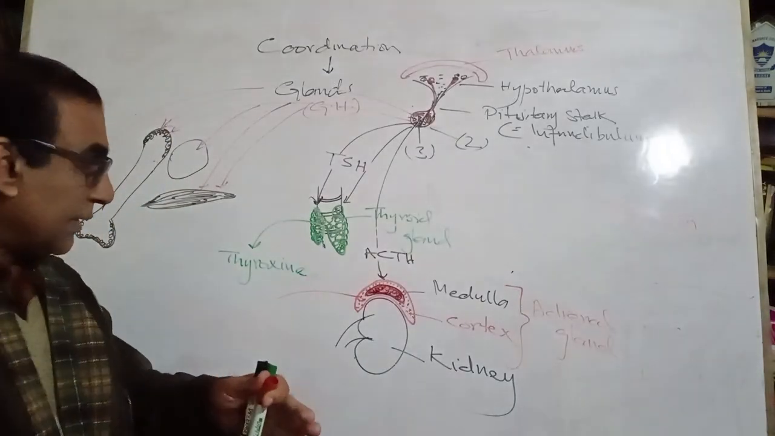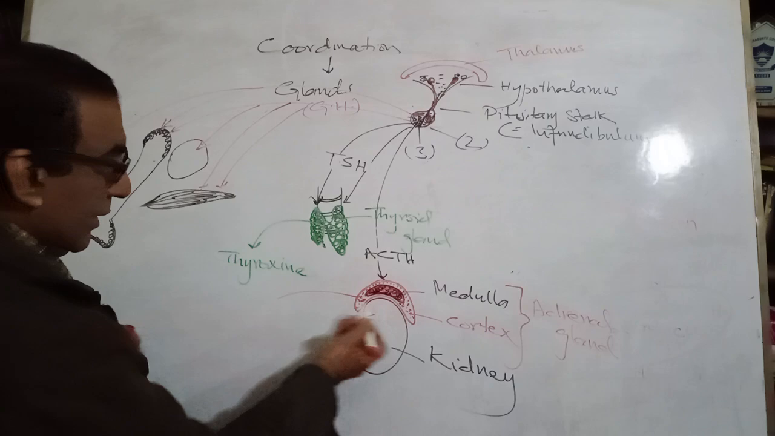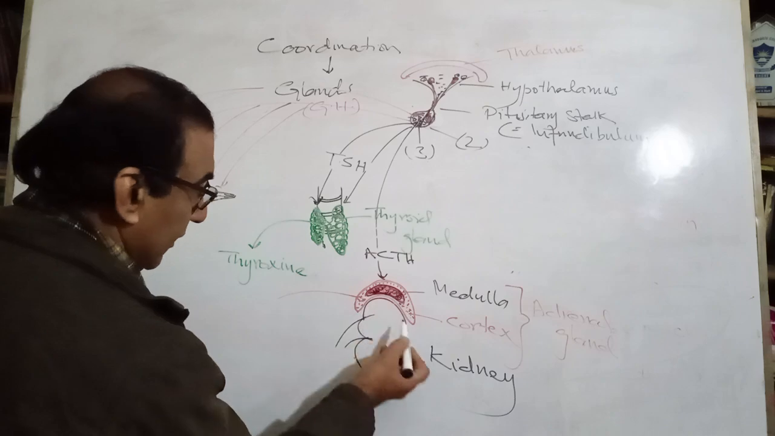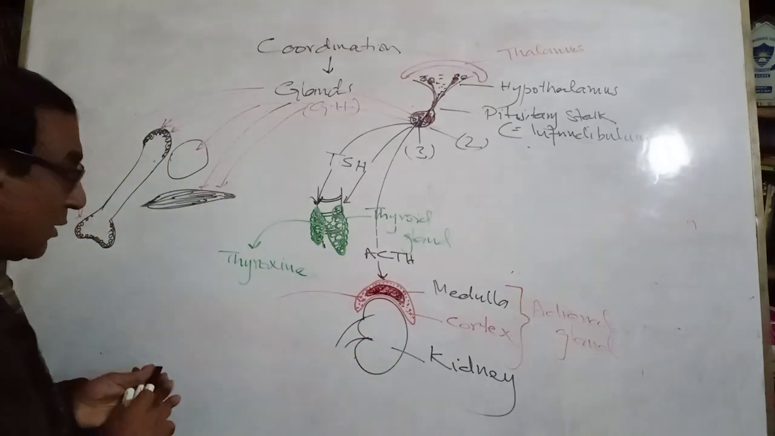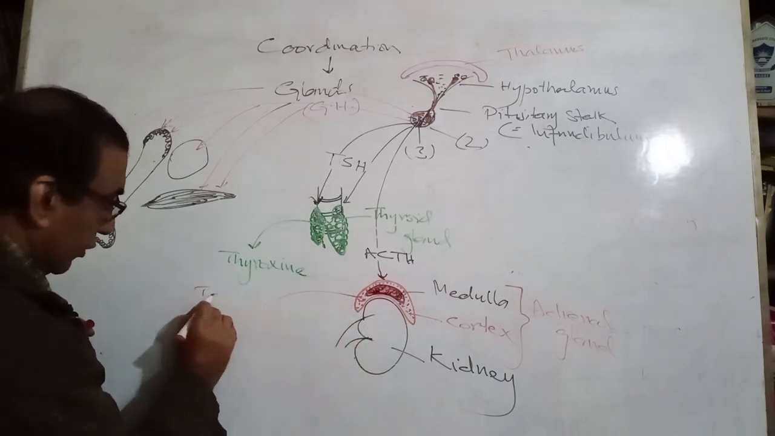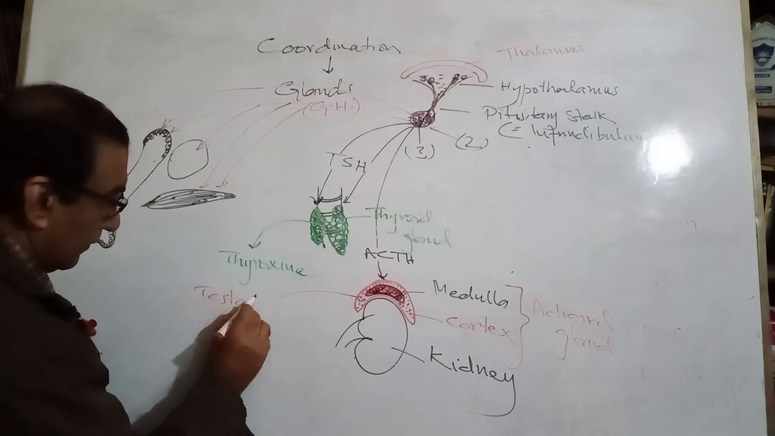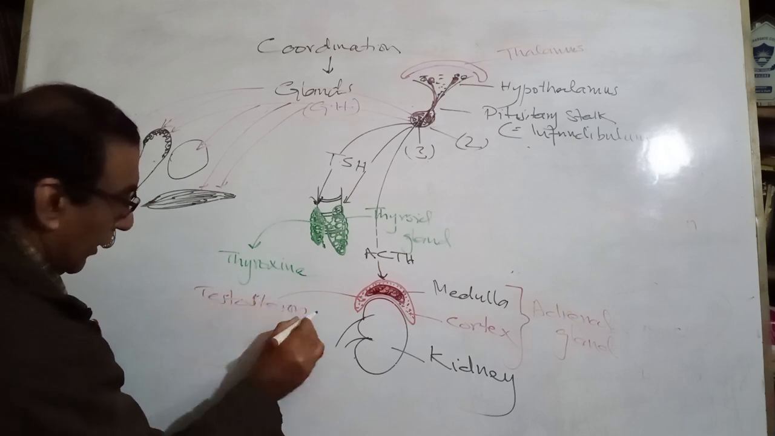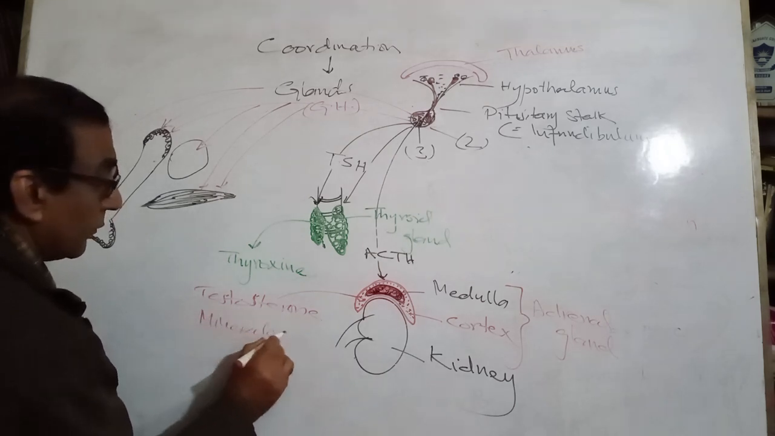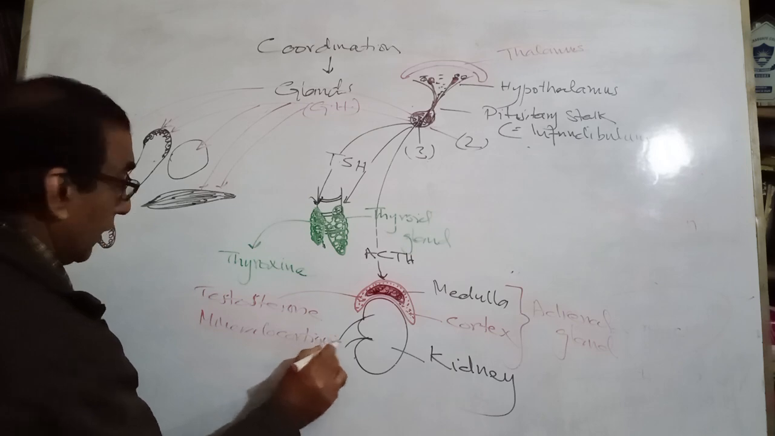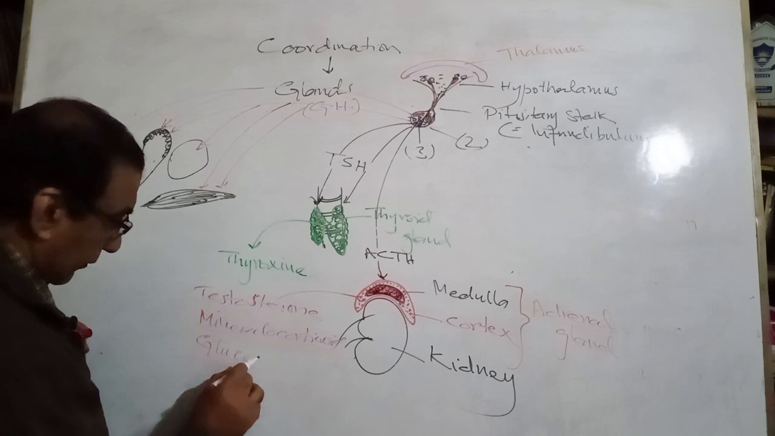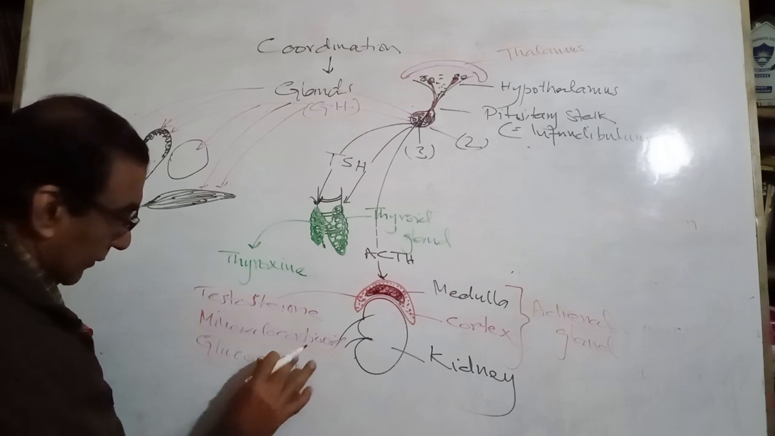Well, in the last lecture, we discussed that ACTH stimulates the cortical region of the adrenal gland, and what are produced from the adrenal cortex? Those are testosterone, and sorry, corticoids, and the third is glucocorticoids, corticoids.